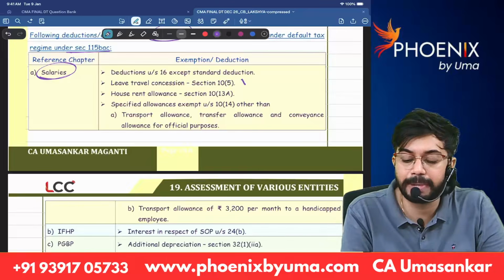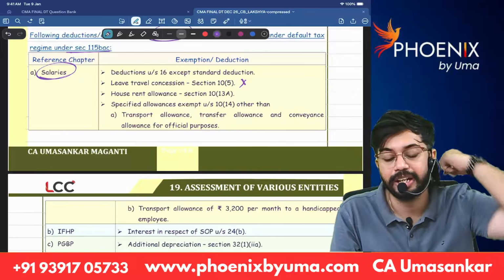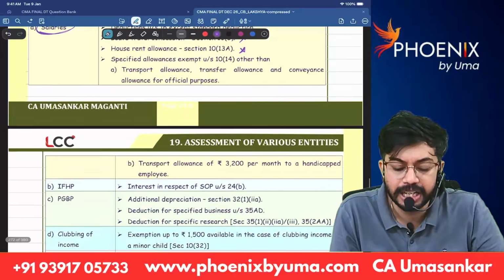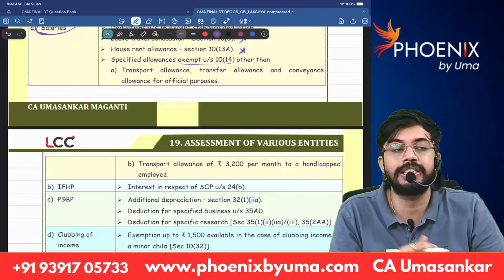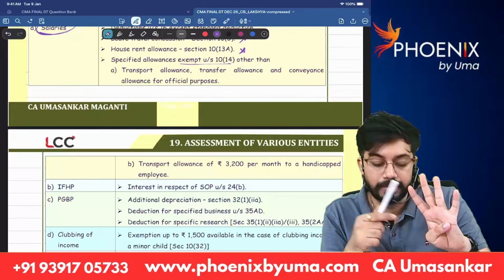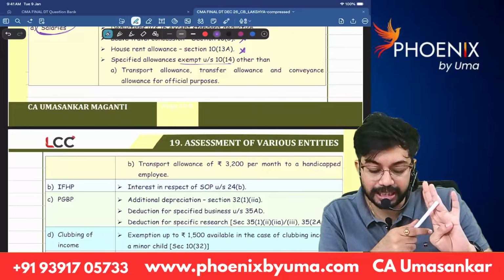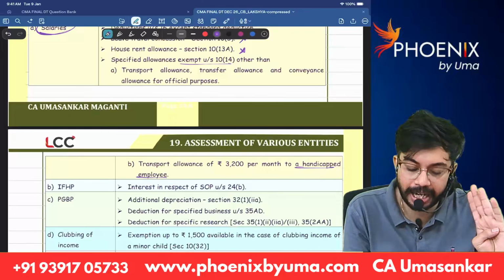Next, LTC benefit is also not available under default tax rates. Leave travel concession. Next, HRA exemption is also not available under default tax rates. Next, specified allowances exempt under section 10(14). See, there are four allowances: traveling allowance, transport allowance, conveyance allowance, transport allowance for those physically handicapped employees.